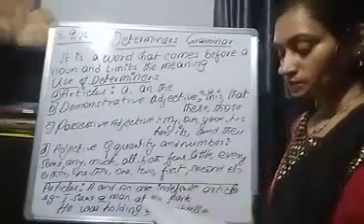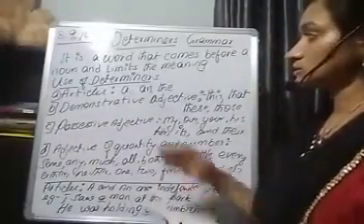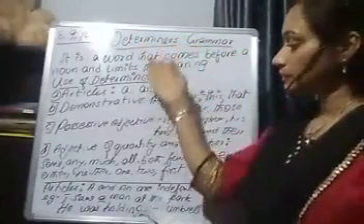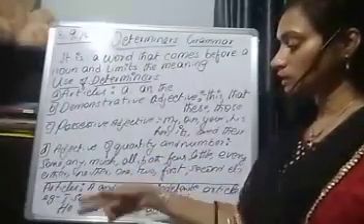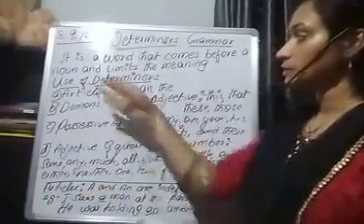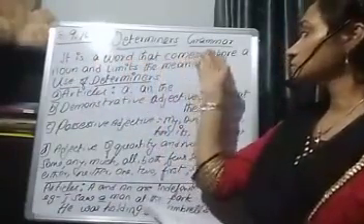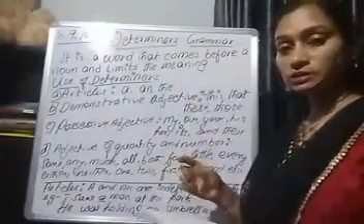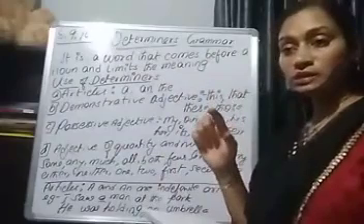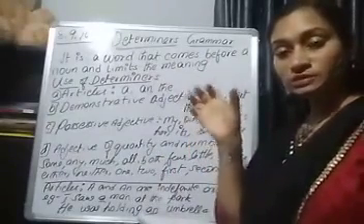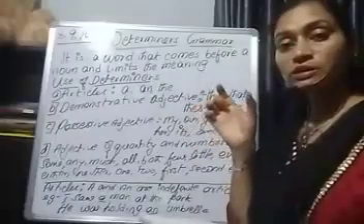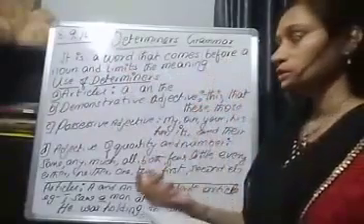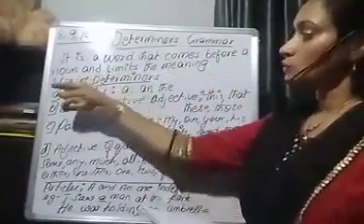Namaste, children. Today, in grammar section, we will see determiners, and in that we want to discuss articles. What is a determiner? It is a word that comes before a noun and limits the meaning. Whenever a word comes before the noun and puts the meaning of the noun into brackets, that is, it limits the meaning of the noun.